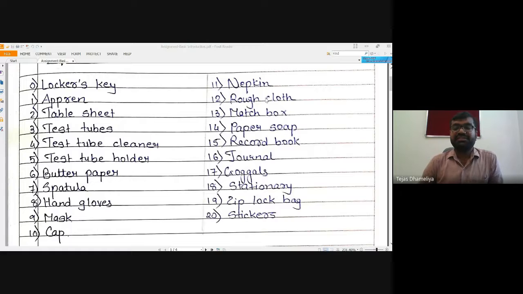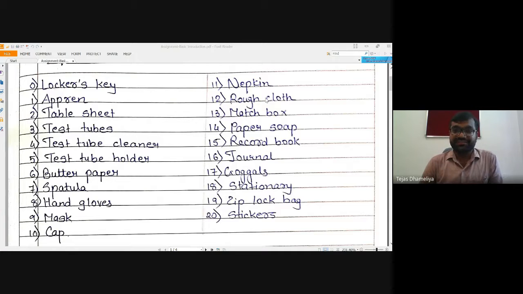Paper soap, this is for your purpose. Sanitizer we can make compulsory, or hand sanitizer for your safety. Paper soap is basically what you use before you leave the lab, or some soap solution you may use, or we are already providing the soap solution. Paper soap is not that much required, but yes, for your safety, before you leave the lab, wash your hands properly for your personal use.